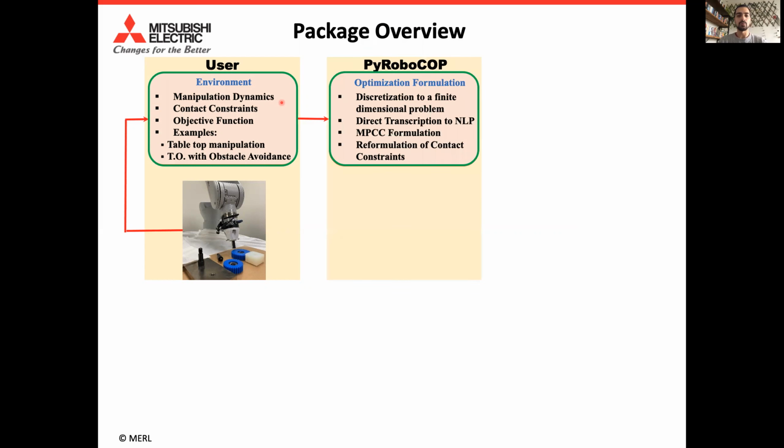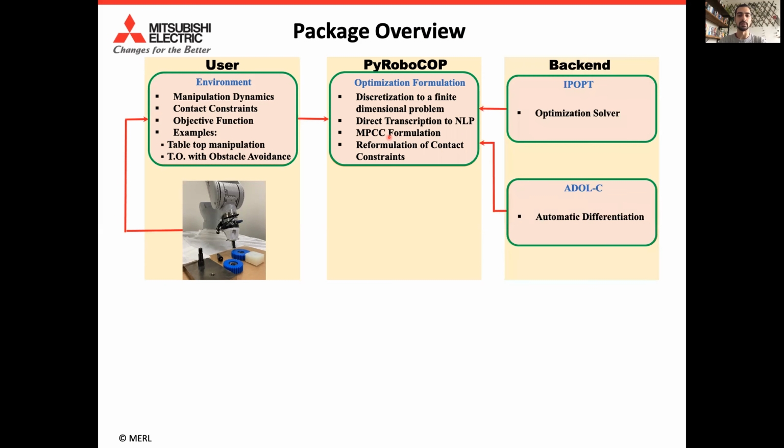Then PYROBOCOP transforms the continuous time problem to a discrete time problem in order to have a finite number of constraints. It transforms the problem into a nonlinear program with complementarity constraints, that is a mathematical problem with complementarity constraints. And we can handle the complementarity constraints internally and solve them.